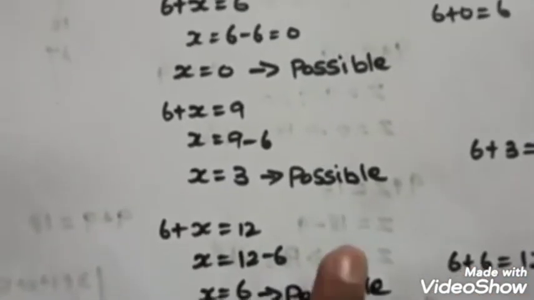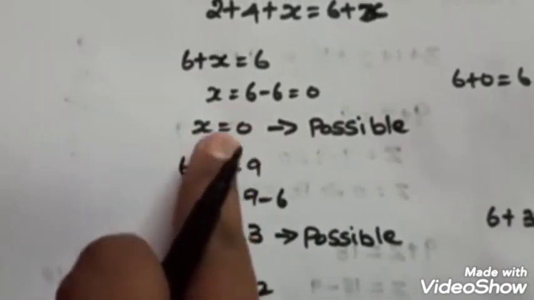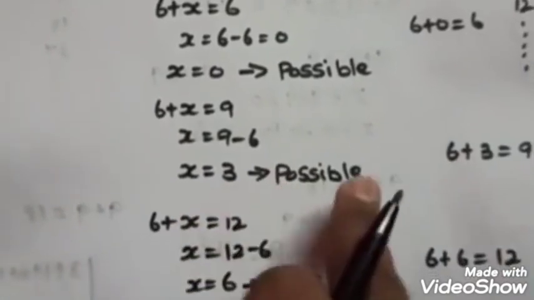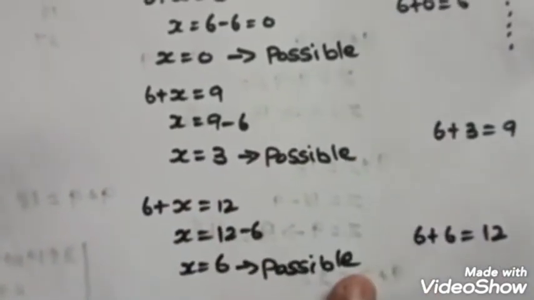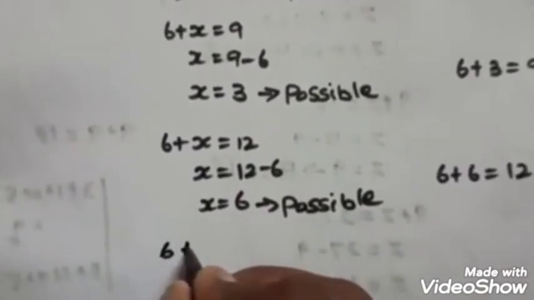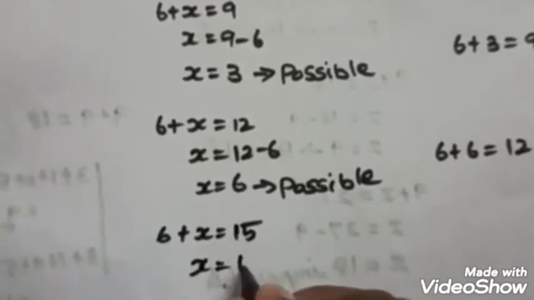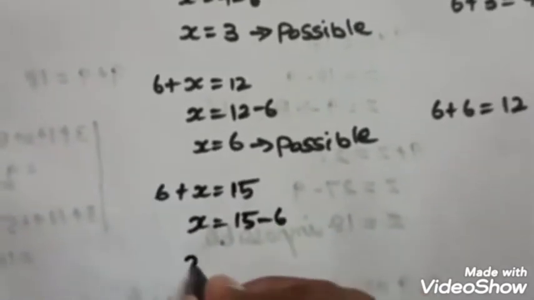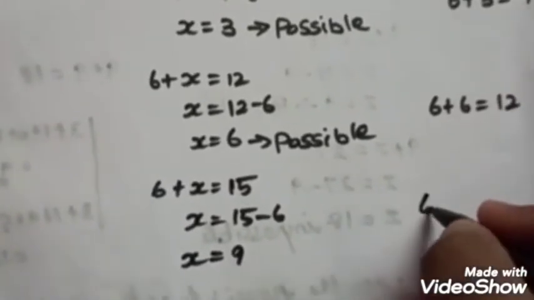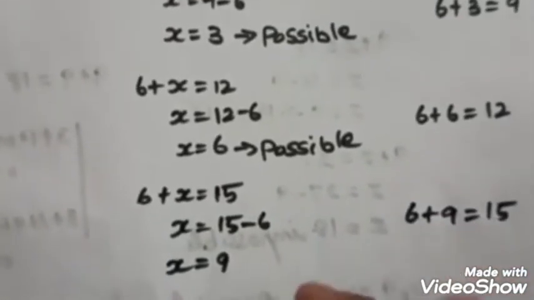Why do I have to mention this as possible? Here a single digit is needed, and it's possible for x. Because of that I mentioned this one. 0 is also a possible value, 3 is also a possible value, 6 is also a possible value. And next I move on to 15. 6 plus x equal to 15. So x is equal to 15 minus 6. The value of x is equal to 9. So 6 plus 9 is equal to 15. So 9 is also a possible value.